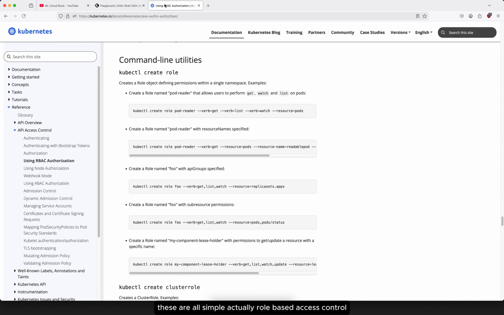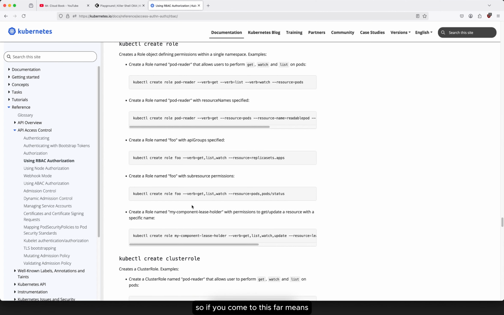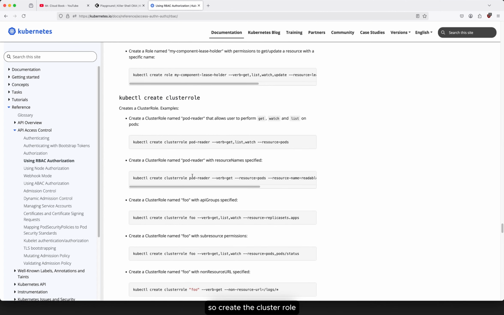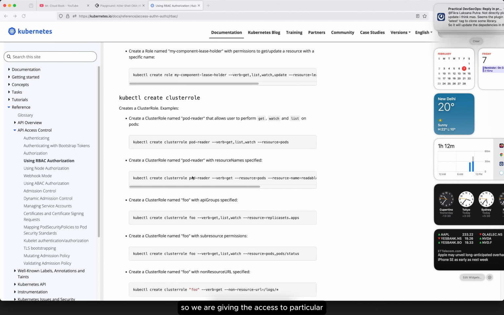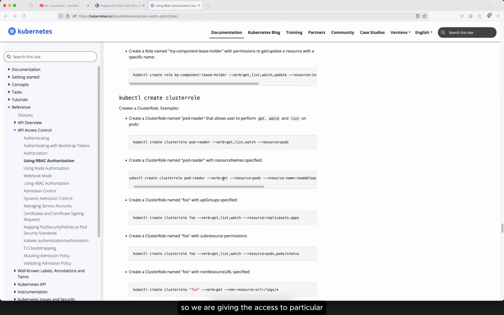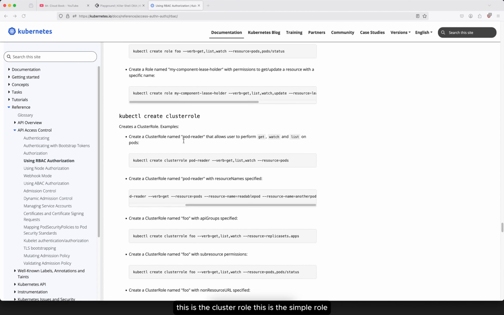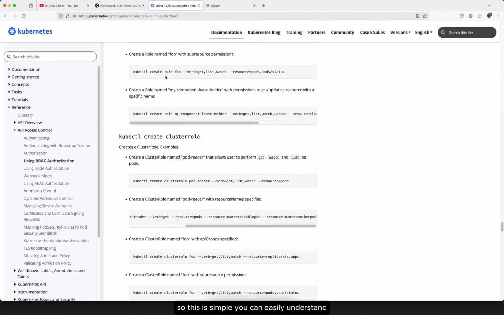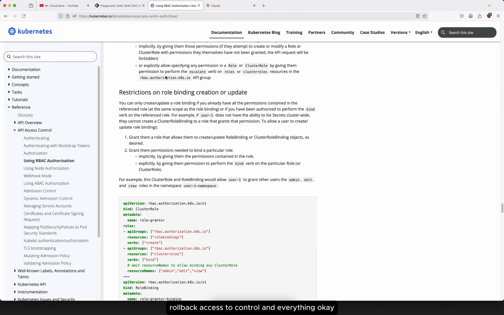These are all simple, actually, role based access control. You can use these commands in your CKA exam. These are all simple, kubectl create role and everything. If you come to this, you will easily understand what the roles are. So create the cluster role. We are giving the access to a particular verb and everything. Okay, this is the cluster role. This is the simple role. So this is simple, you can easily understand role based access control and everything.